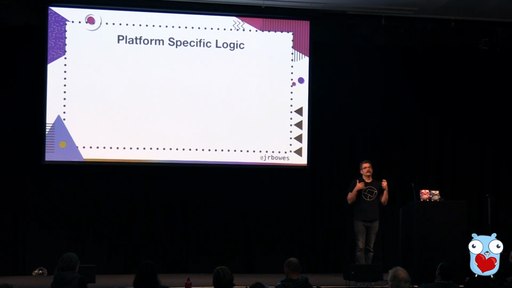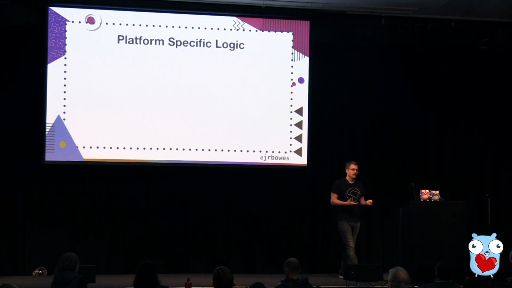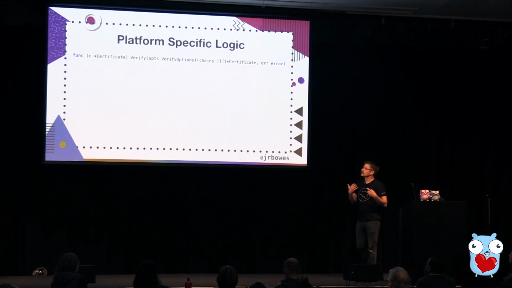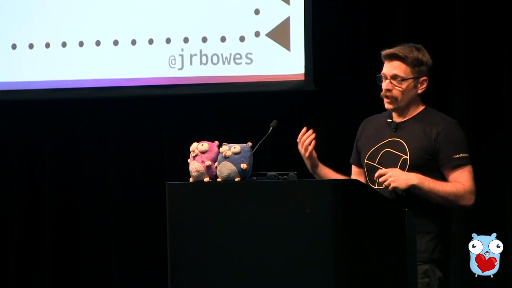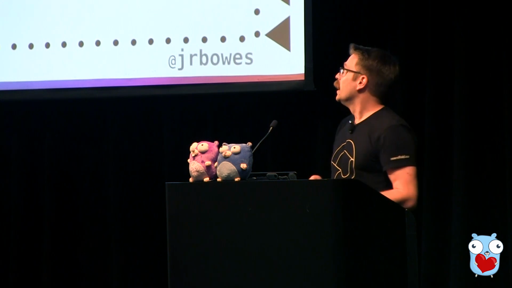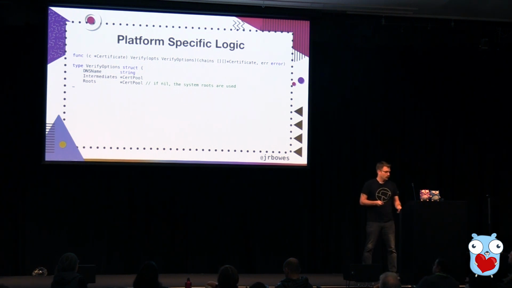What's done here is that the standard package actually falls back to the host platform's logic for verifying CA certificates. So if we look at our standard use case, which is verifying a certificate, we've got the method for it, and then we can look at the options for it. And there's this field, the root cert pool. And if it's nil, then we use the system certificates. So it's sort of implying here that we're going to fall back to whatever the system does.